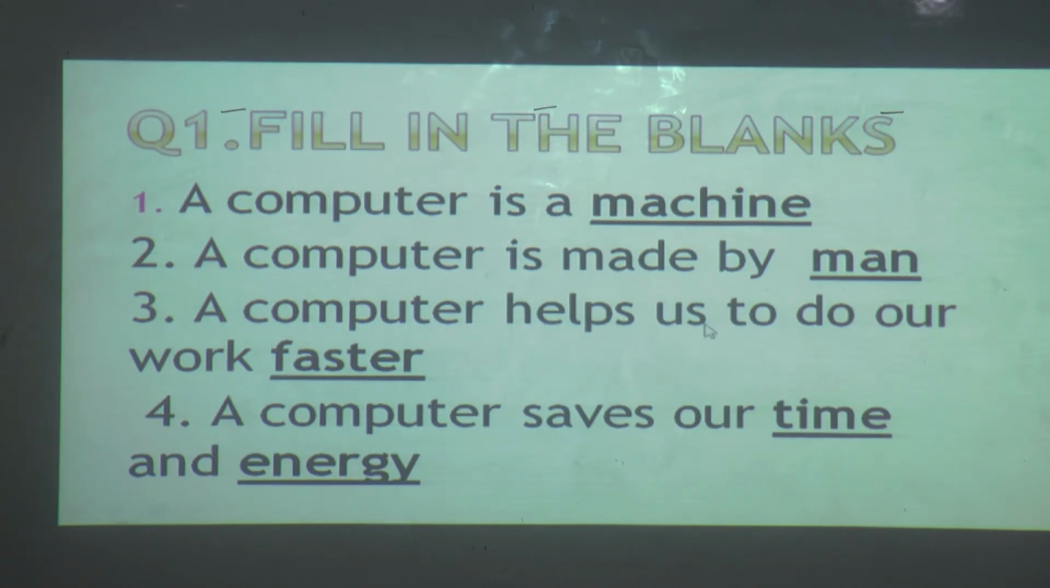A computer helps us to do the work faster, F-A-S-T-E-R, faster. Computer saves our time, T-I-M-E, and energy, E-N-E-R-G-Y, energy. Computer saves our time and energy.